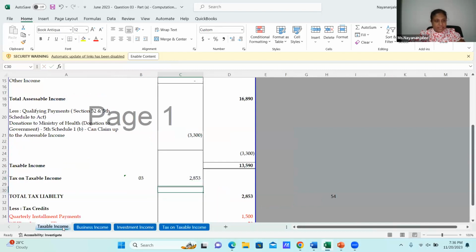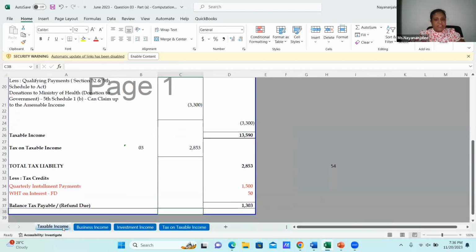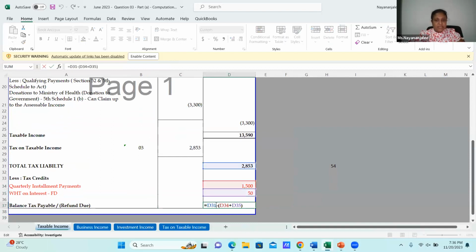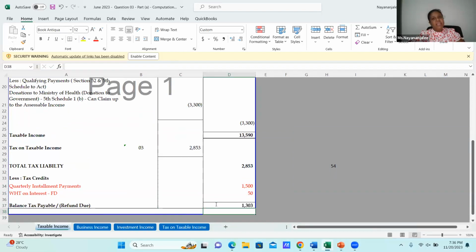From this, the tax credit you have to deduct, and the WHT on fixed deposits, which is non-final, the 50 you have to deduct, and this is my balance tax payable, 1,303,000. This is the end of question 3, which is for 30 marks.